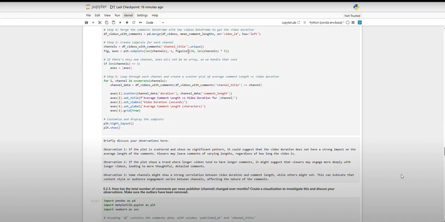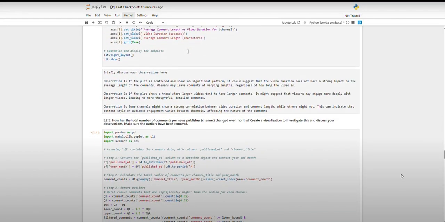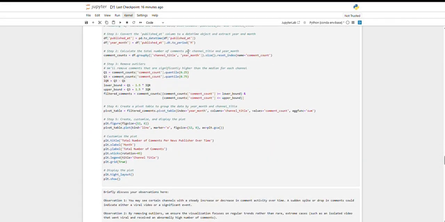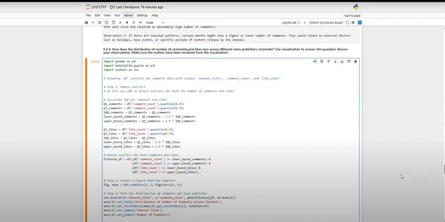And some channels might show a strong correlation between video duration and comment length, while others might not. This can indicate that the content style or audience engagement varies between channels, affecting the nature of the comments. Pretty self-explanatory as well. And I think this is the last one.